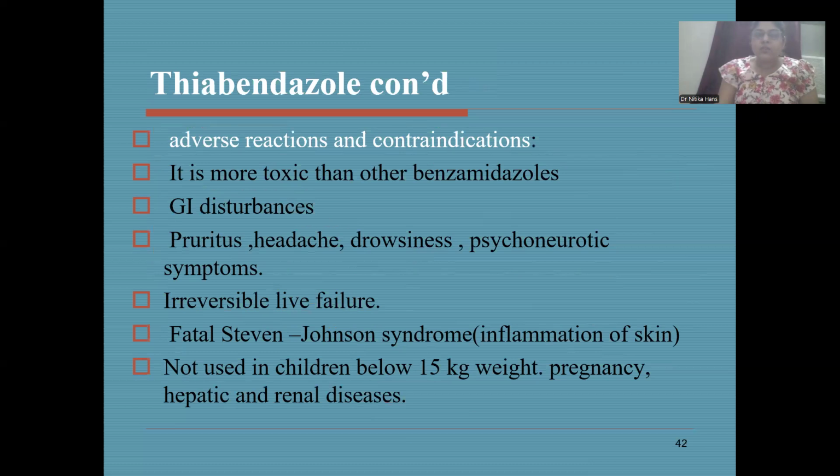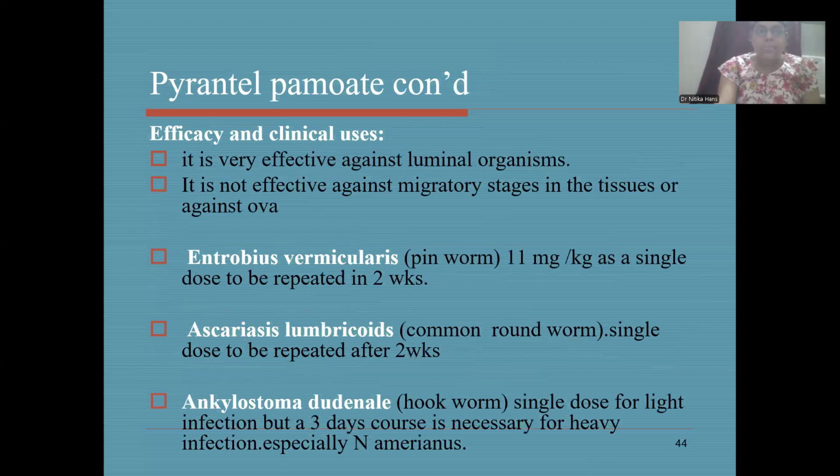Mebendazole. Efficacy and clinical uses: it is very effective against luminal organisms. It is not effective against migratory stages in the tissues or against the ova. So it affects the luminal organisms.